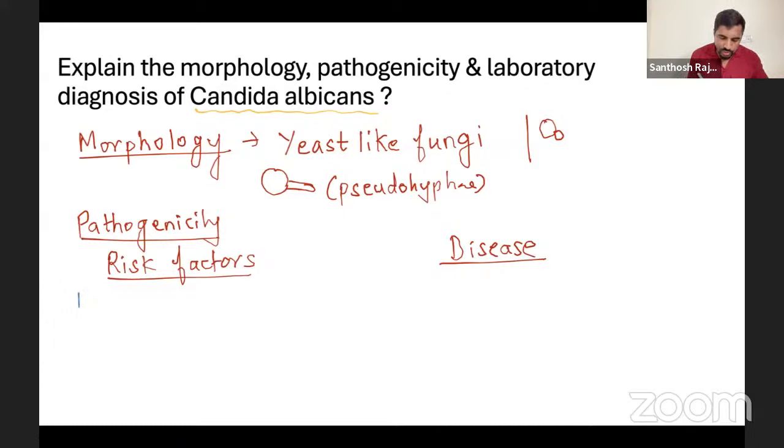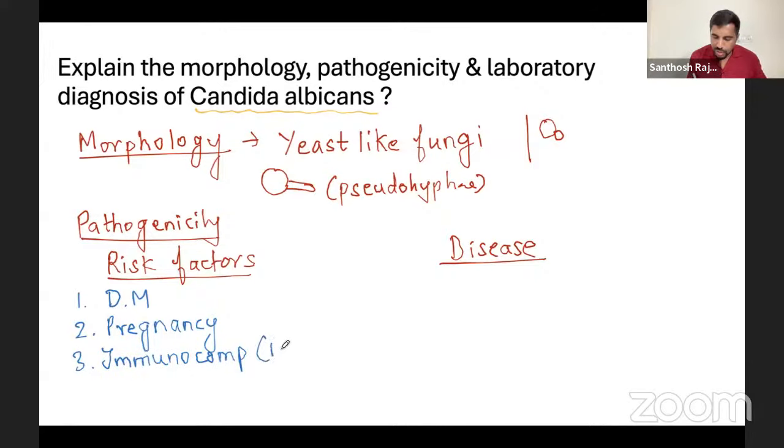So the risk factors: the first common one is diabetes mellitus. Second is pregnancy; in pregnant ladies, Candida is very commonly seen. Third is the immunocompromised state, by which I mean HIV patients. And extreme ages, old people or children, very young, less than 1 or 2 years, when the immunity is not well developed. So these are the risk factors you're going to write.